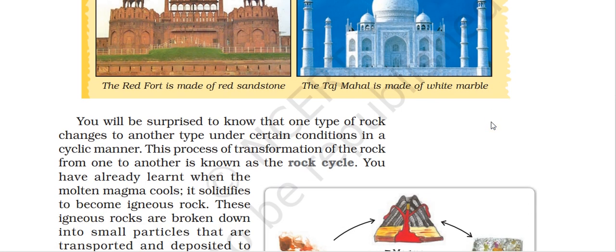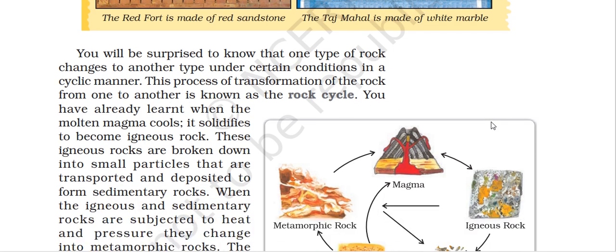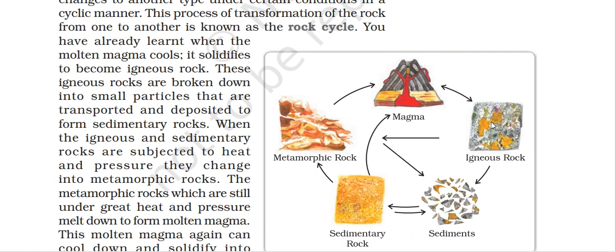You will be surprised to know that one type of rock changes to another type under certain conditions in a cyclic manner. This process of transformation of rock from one type to another is known as the rock cycle. When the molten magma cools, it solidifies to become igneous rock. These igneous rocks are broken down into smaller particles that are transported and deposited to form sedimentary rock. When igneous and sedimentary rocks are subjected to heat and pressure, they change into metamorphic rock. The metamorphic rocks, still under great heat and pressure, melt down to form molten magma.